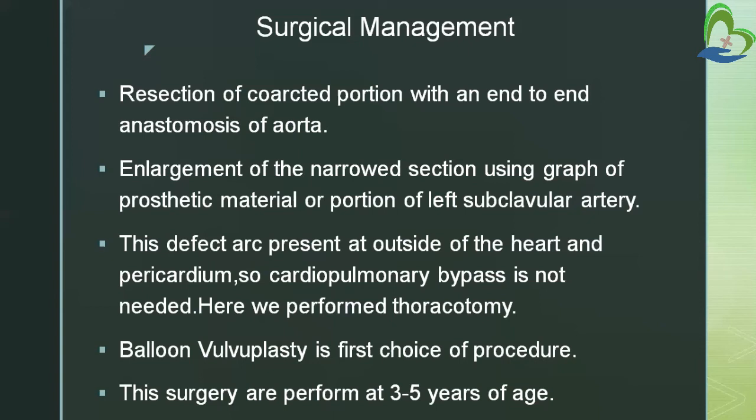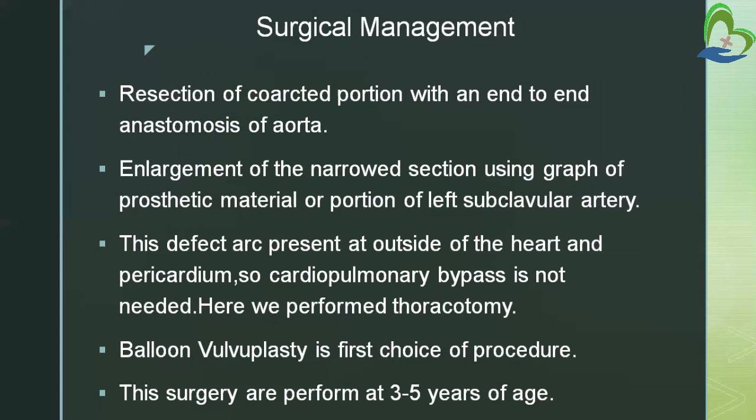Then surgical management is resection of the coarcted portion with an end-to-end anastomosis of the aorta. So in surgical management, the surgeon will resect whatever part has got narrowed, and then the surgeon will join the open parts with end-to-end anastomosis of the aorta. Then enlargement of the narrowed section using a graft of prosthetic material or a portion of the left subclavian artery. So the surgeon can also use prosthetic material, with the help of which the narrowed part is enlarged.